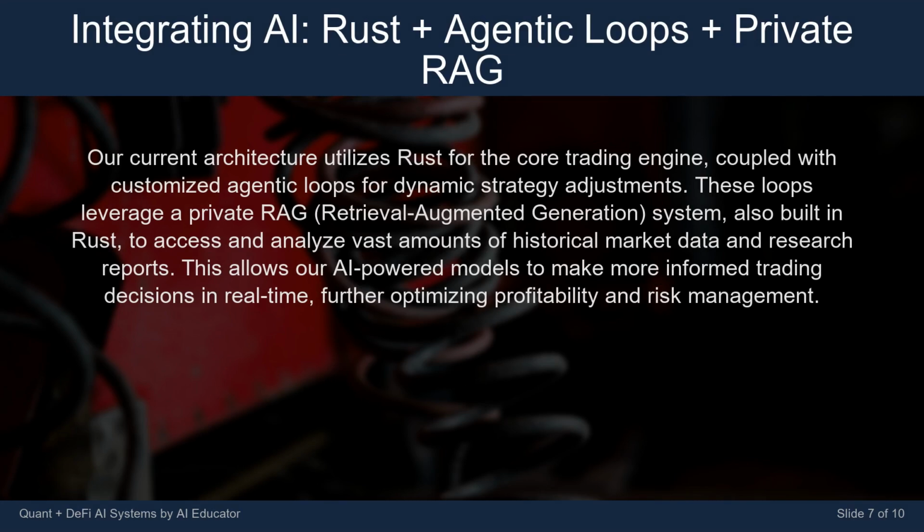Our current architecture utilizes Rust for the core trading engine, coupled with customized agentic loops for dynamic strategy adjustments. These loops leverage a private RAG, retrieval augmented generation system, also built in Rust, to access and analyze vast amounts of historical market data and research reports. This allows our AI-powered models to make more informed trading decisions in real time, further optimizing profitability and risk management.